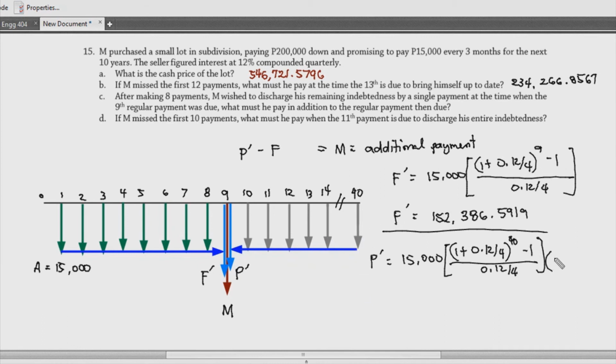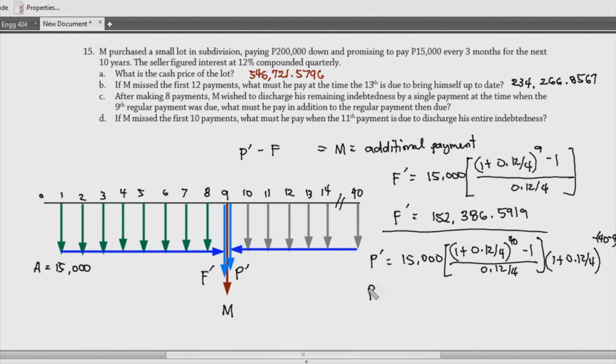So, that means I have 1 plus 0.12 over 4. And how many payments do I have to get to this 9th payment? So, that is, of course, negative 40. And then, that is, negative of 40 minus 9. Okay? So, basically, meron akong negative 31 payments pabalik doon sa akin just to get to this point of reference na time natin.